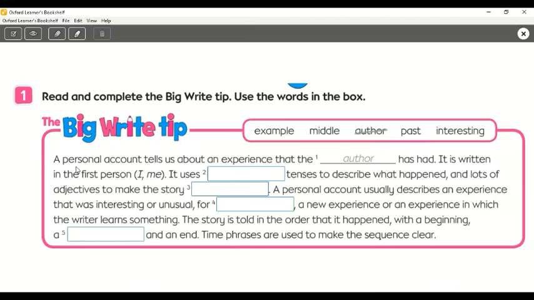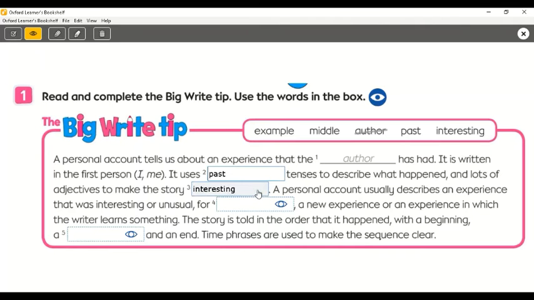Let's read together. A personal account tells us about an experience that the author has had. It is written in the first person, I, me. It uses tenses. What do you think? Which tense do we have to use in a personal account? Yes, great, past, of course. So it uses past tenses to describe what happened and lots of adjectives to make the story interesting.